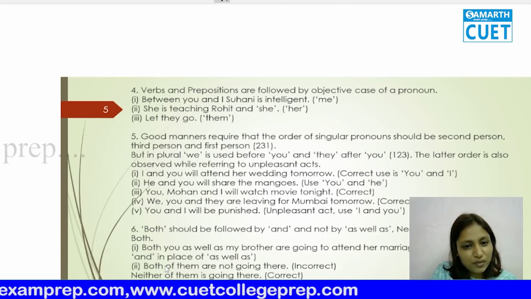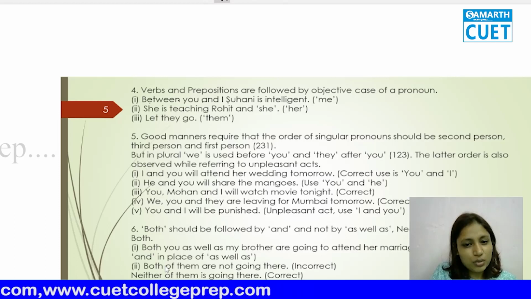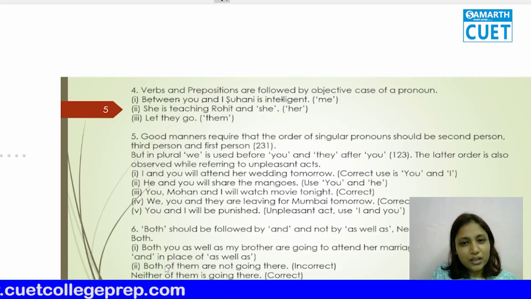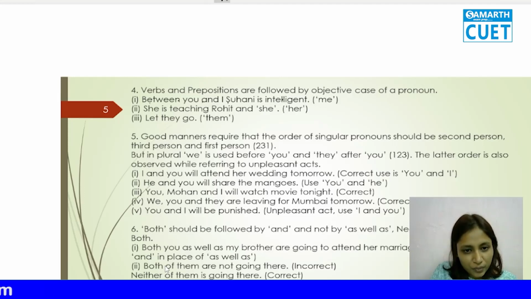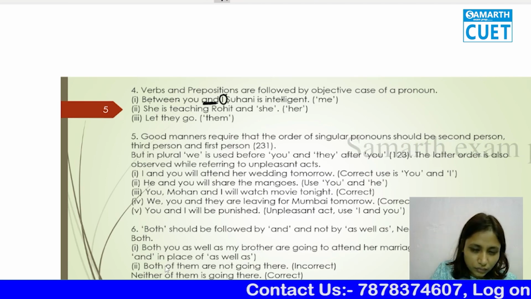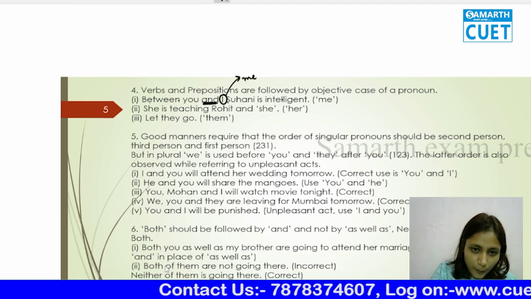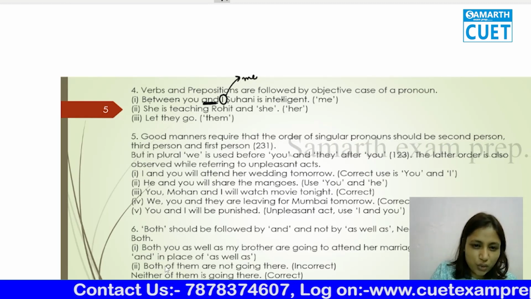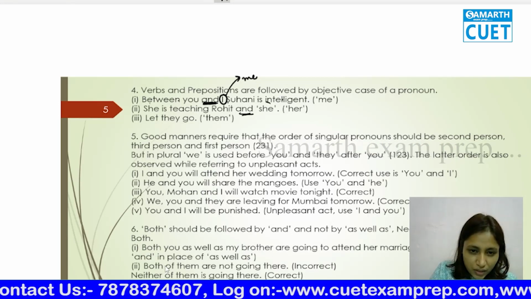That means, "Between you and me, Suhani is intelligent." Is I doing anything? No. Between you and, because it is followed by a preposition, we are going to use me. "She is teaching Rohit and her."